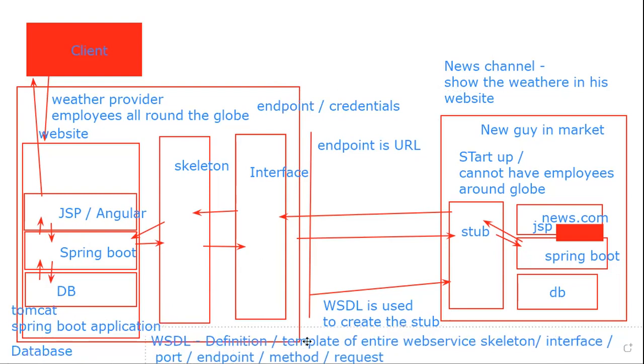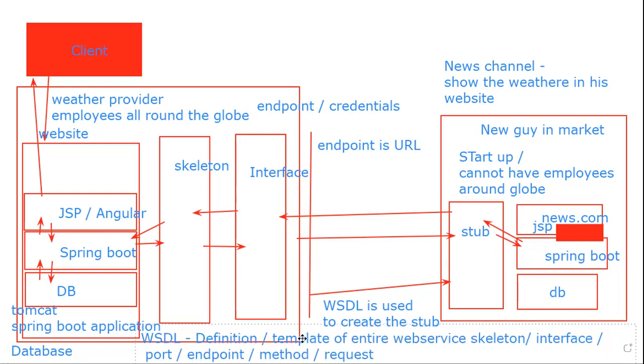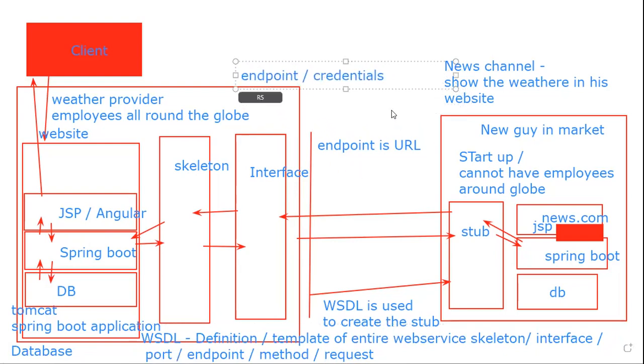Okay, WSDL, it's an XML format. That is the only data they provide. When you ask for a web service, they'll give the WSDL and the credentials. Yeah, I can see some credentials, some names, some tags. Yeah, and using WSDL, we can generate everything. Okay. We can create the stub from that one. Okay, gotcha.